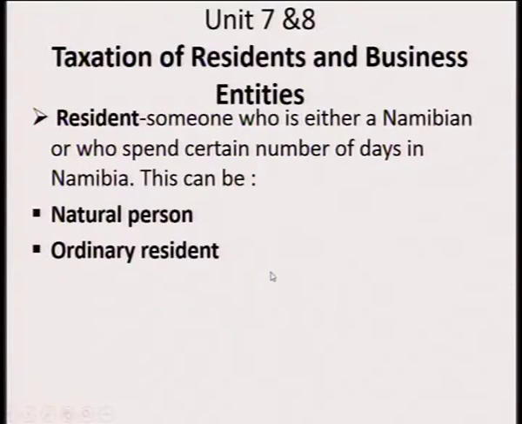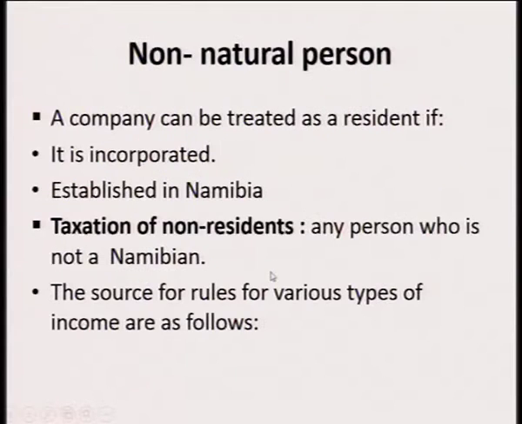Let's look at units 7 and 8: taxation of residents and business entities. Residents refer to someone who is either a Namibian or who spends a certain number of days in Namibia, and this can be a natural person or an ordinary resident. A non-natural person can be a company. A company can be treated as a resident if it is incorporated in, or established in, Namibia.